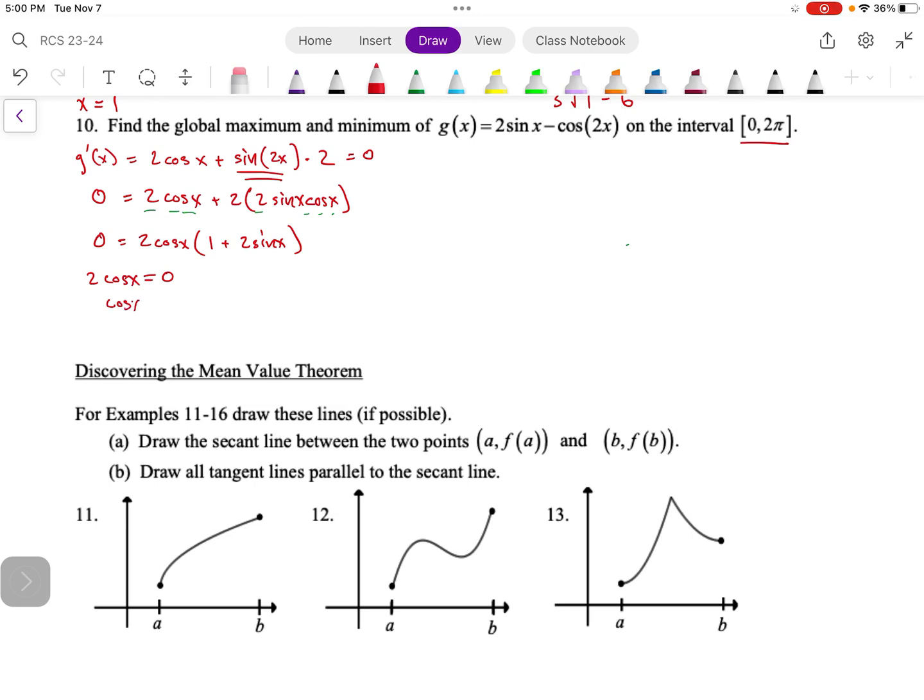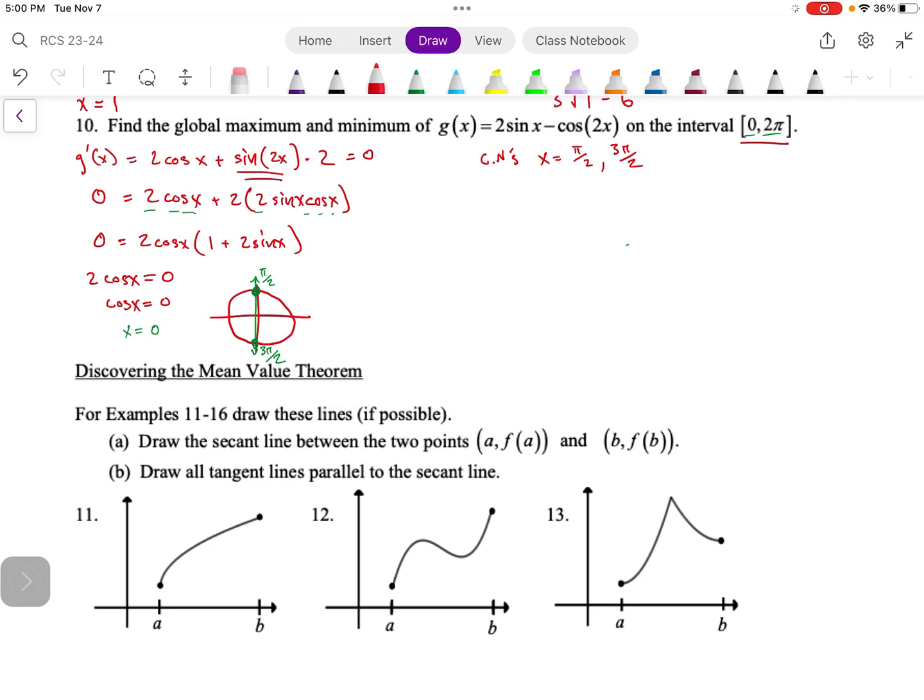So what I am effectively looking for here is where cosine of x is equal to 0. I'm going to draw my little circle, and cosine, remember, goes with the x, so I need it to intersect where the x value is equal to 0. So I've got this vertical line here, and I see it's going to be these 2 points. Maybe you remember that these 2 points would be pi halves and 3 pi halves. Remember, we are trying to keep these values between 0 and 2 pi. That one is easy enough. So far our critical numbers are x equals pi halves and 3 pi halves.